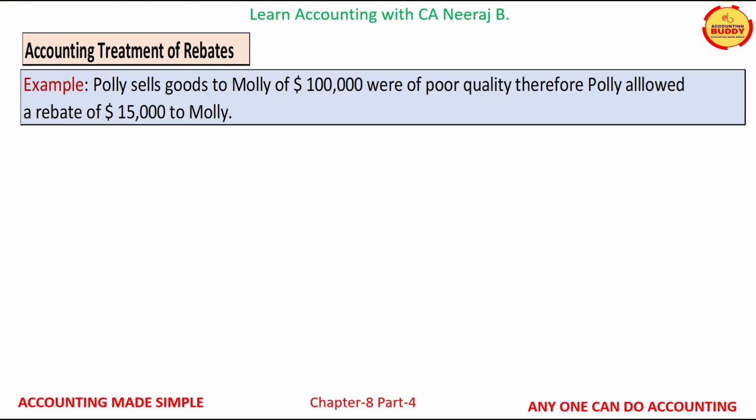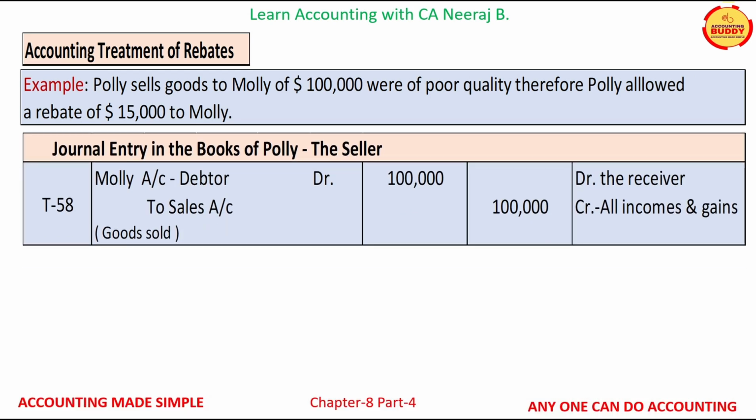Polly sells goods to Molly of $100,000. The goods sold were of poor quality, therefore Polly allowed a rebate of $15,000 to Molly. The journal entry in the books of accounts of Polly, the seller, will appear as shown on your screen.